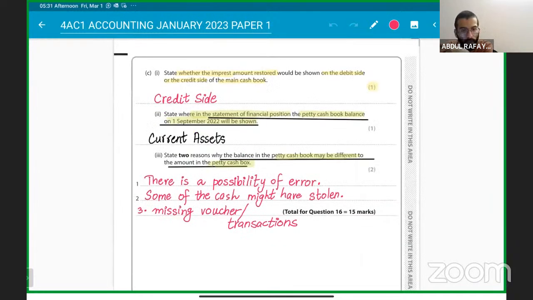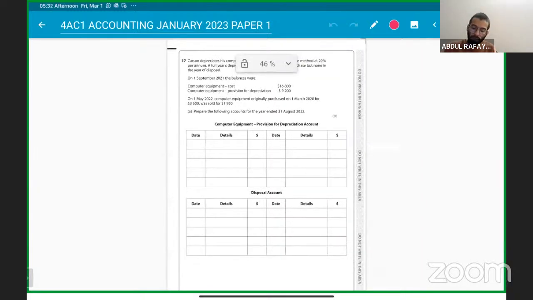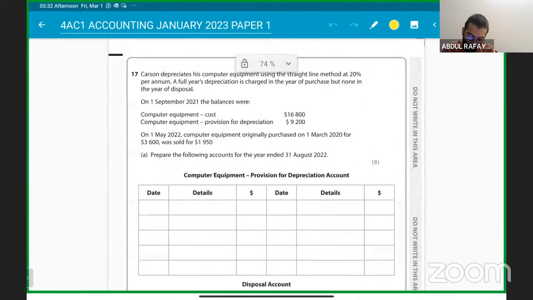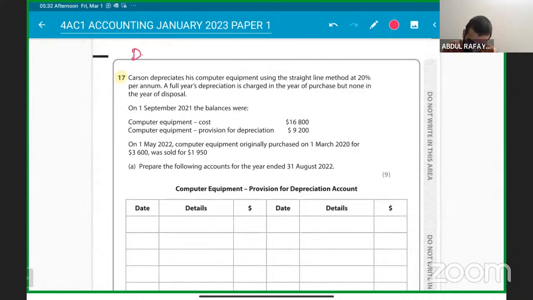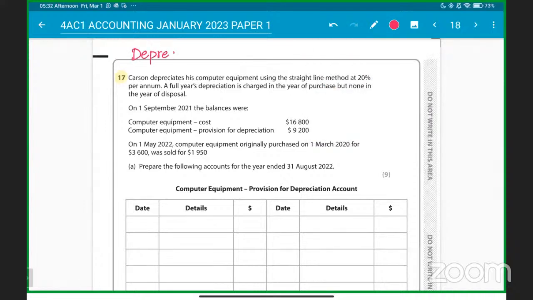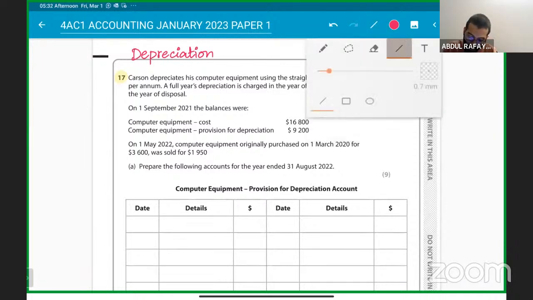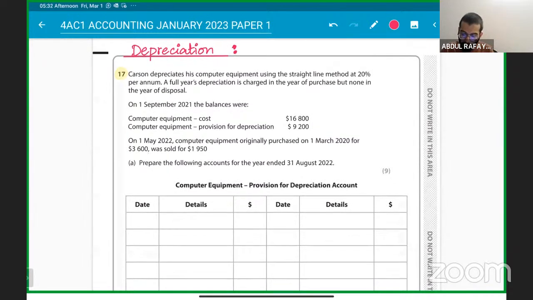Sure. So moving forward, next we have the depreciation question. Question number 17. This is the second last question of this paper. So we have a depreciation question now. Let's talk about how this depreciation question can be solved. We talk about depreciation now, in the January 2023 Edexcel 4AC1 accounting paper.